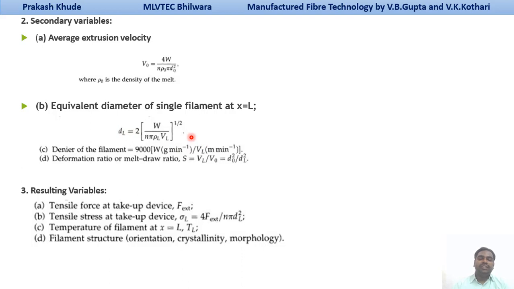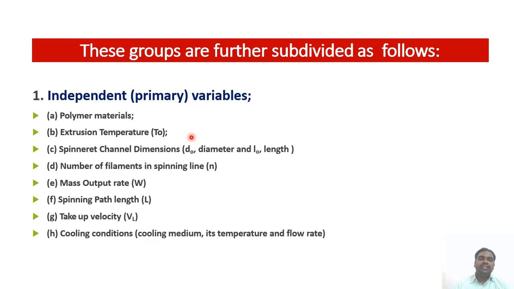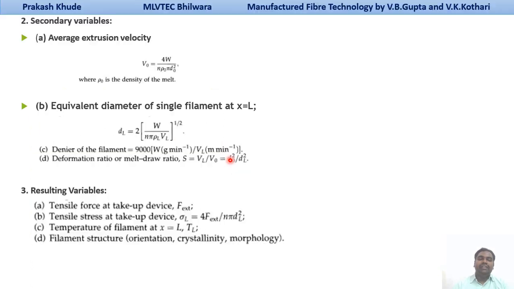So we have seen the primary variables. Based on the primary variables, some geometrical relationships have been derived, like mass output rate, spinning path length, take-up velocity, or number of filaments. That will ultimately affect the extrusion velocity or the equivalent diameter of a single filament. So these are the different secondary variables derived from the primary variables. Next is the diameter of the filament, and fourth is the deformation ratio or melt draw ratio.